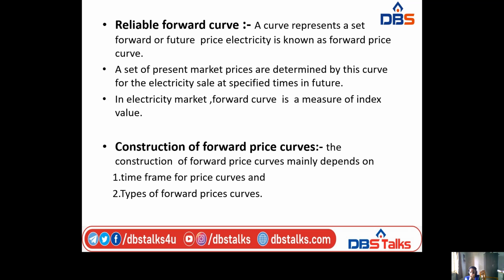First one is the pricing model, second one will be the reliable forward curve. Pricing model means traditionally we are using the Black-Scholes method. The Black-Scholes method states that d f(t, T) by f(t, T) equal to b into d omega t. Here small t represents present time and capital T represents future time.